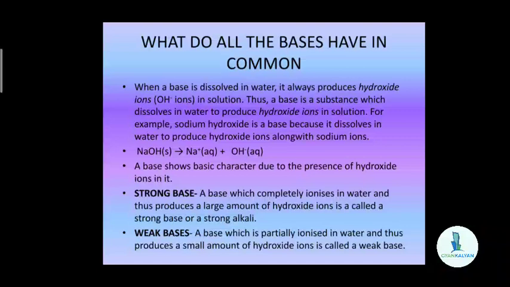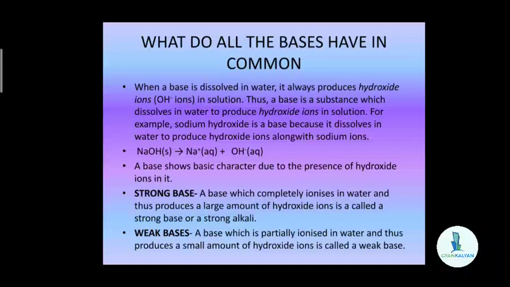Examples are sodium hydroxide and potassium hydroxide. These are strong bases because they get completely ionized on dissolving in water to produce a large amount of hydroxide ions. Again, a weak base is a base which is partially ionized in water, not completely ionized, and it produces a small amount of hydroxide ions.